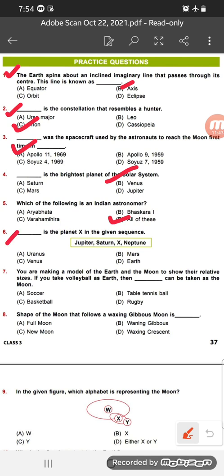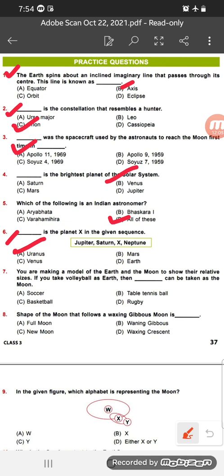Number 6. Dash is the planet X in the given sequence: Jupiter, Saturn, X, Neptune. So before Neptune, the Uranus is there in the solar system. So the right answer is number A, Uranus.